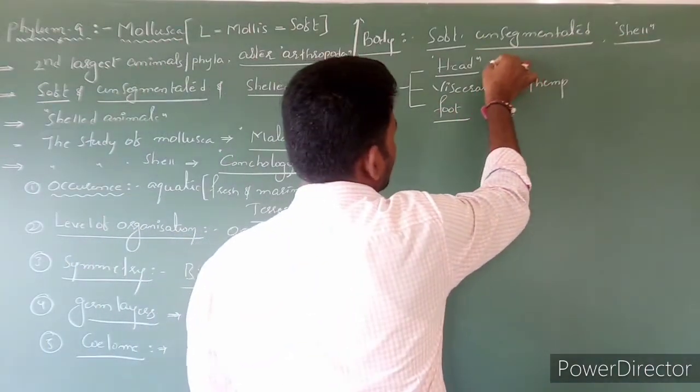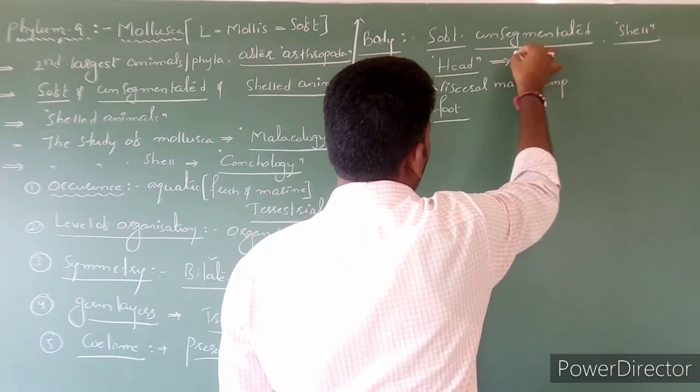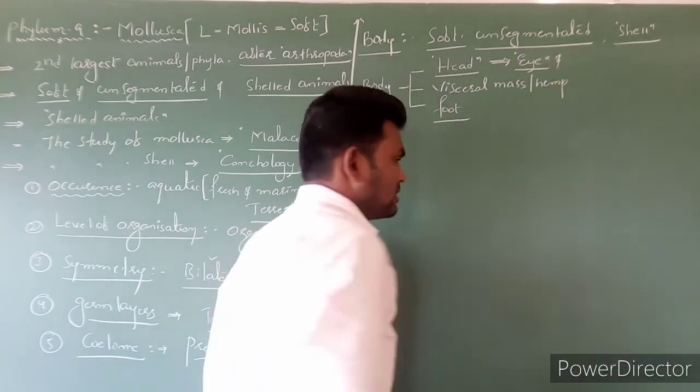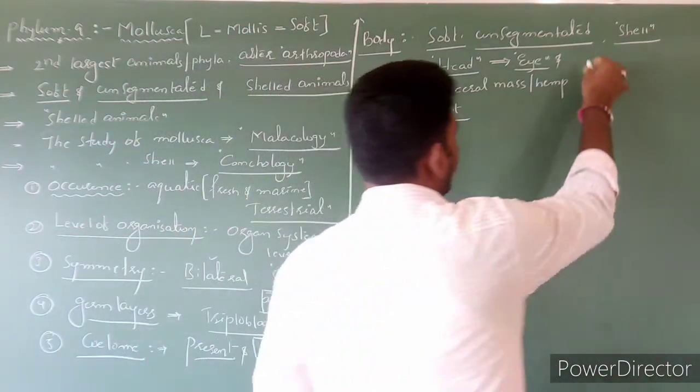The head consists of sense organs like the eye, as well as sensory organs such as tentacles.